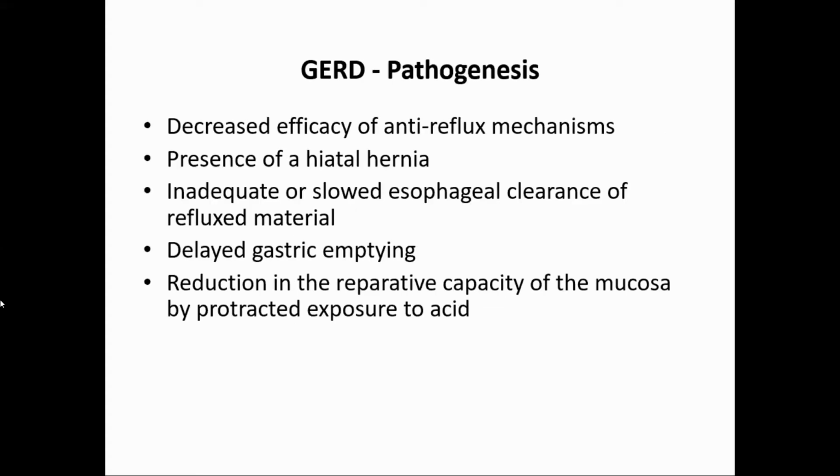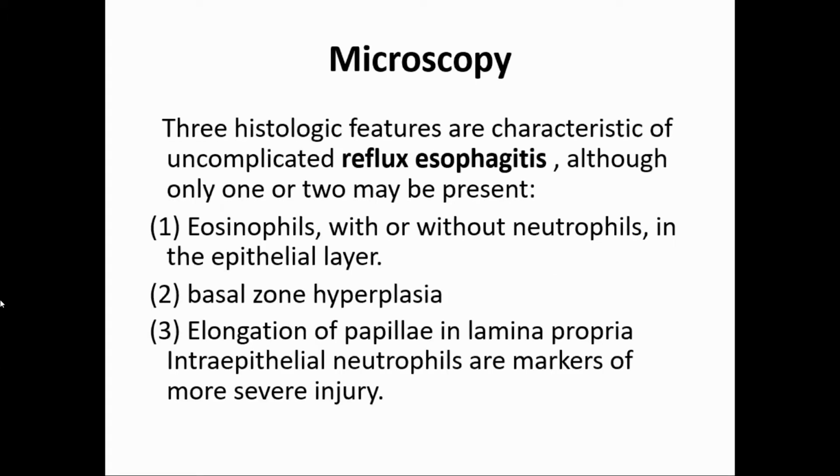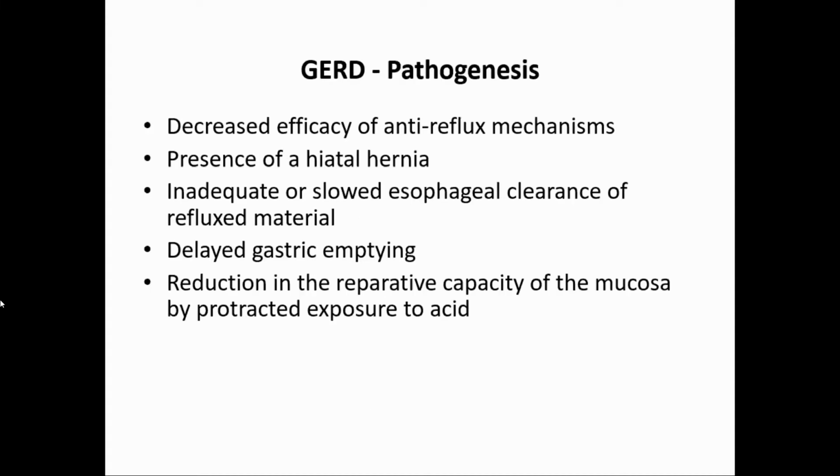Now, what is the pathogenesis of GERD? It is decreased efficacy of the anti-reflux mechanism. The anti-reflux mechanism is that the sphincter at the lower end of the esophagus contracts, so content does not come into the esophagus. The efficacy of that sphincter is lost. There may be hiatus hernia, that is a hernia in which gastric content comes into the chest.